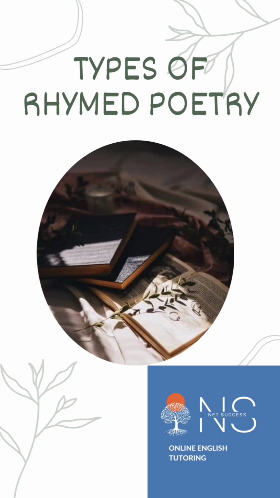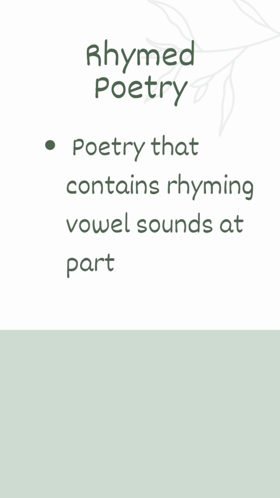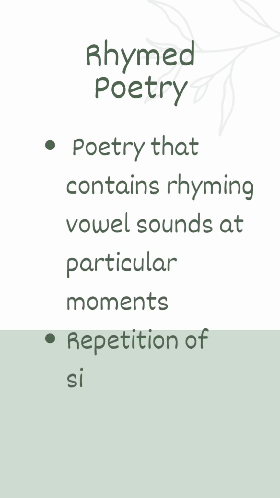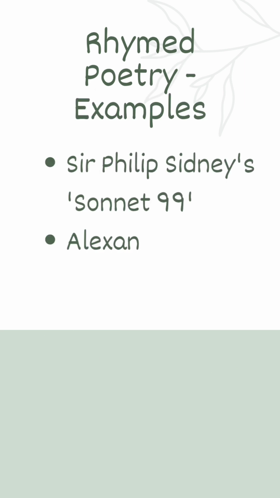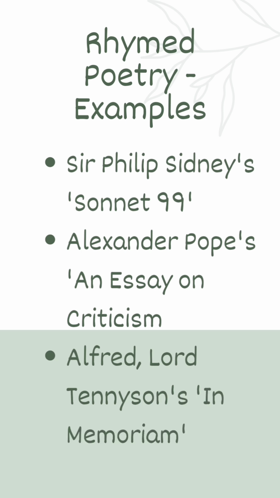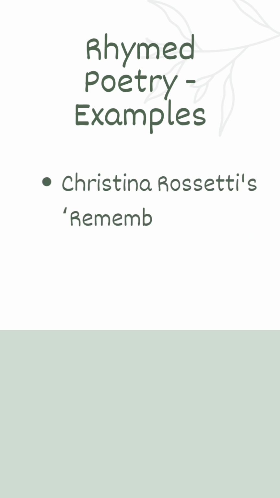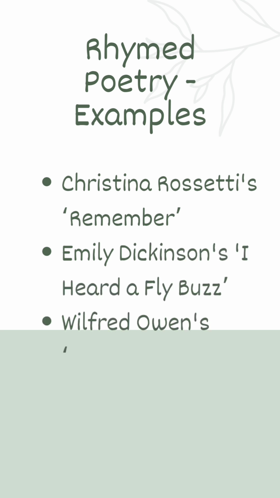Today, let's have a detailed look into rhymed poetry, which is very important when it comes to the UGC NET English examination. So, what is rhymed poetry? It is poetry that contains rhyming vowel sounds at particular moments, or the repetition of similar sounds in two or more words. For example, Sir Philip Sidney's Sonnet 99, Alexander Pope's An Essay on Criticism, Alfred Lord Tennyson's In Memoriam, Christina Rossetti's Remember, Emily Dickinson's I Heard a Fly Buzz, and Wilfred Owen's Strange Meeting are all examples of rhymed poetry in English literature.